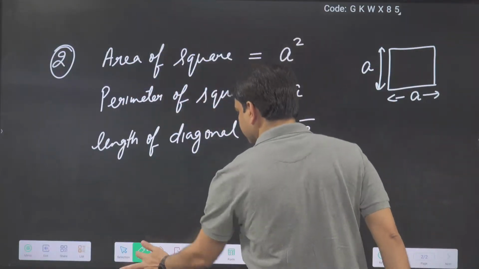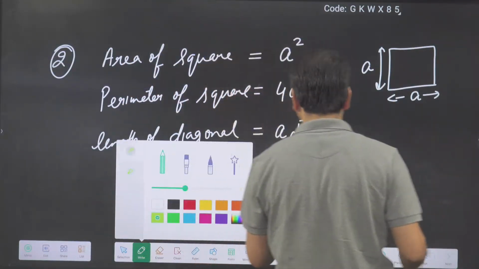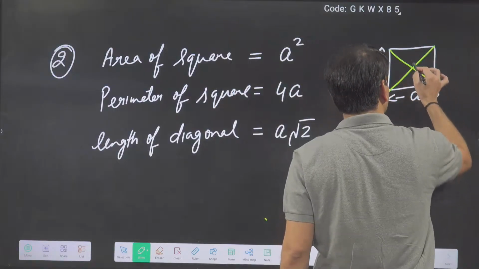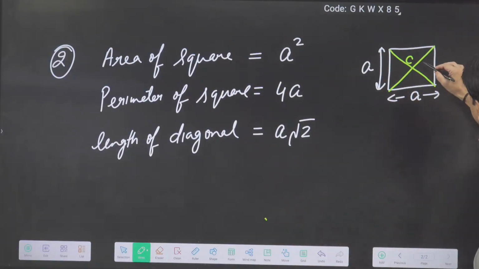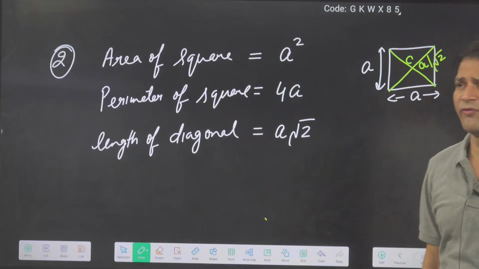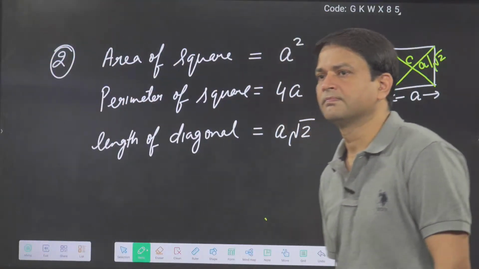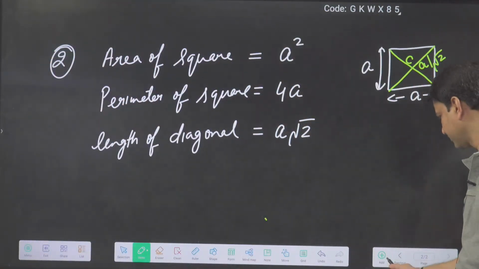Suppose I am making this is the center. So from the center, what is the distance of the vertex? A by root 2. That is a half of the diagonal. Okay. Completed.